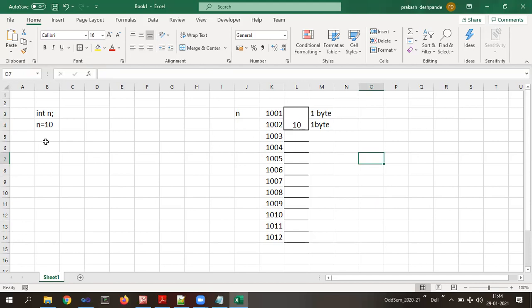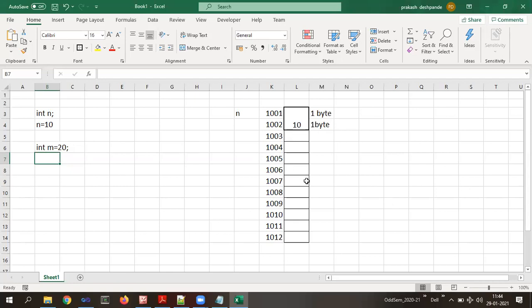Now, suppose I declare one more variable, int m, and assign 20. Assume int m equal to 20. Then m is of what data type, and how many blocks does it require? 2 blocks. Are they continuous memory blocks? Yes. It need not start from 1003.